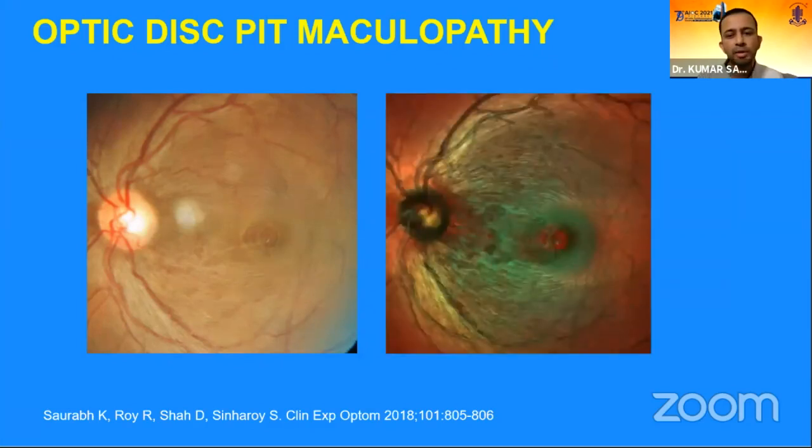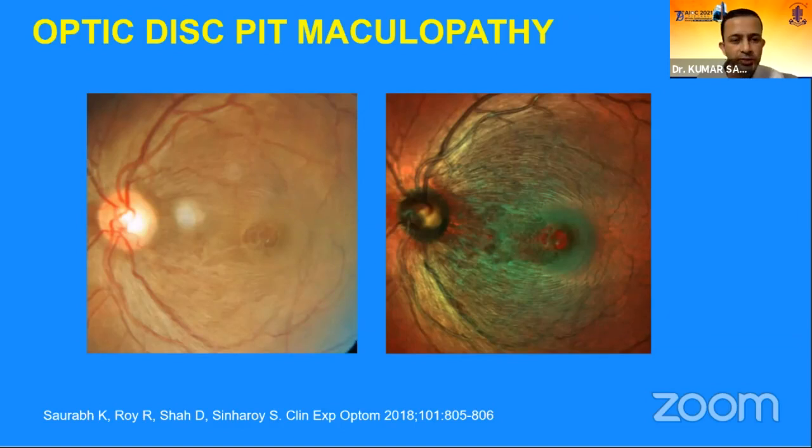So if we do a multicolor image here, we can see that the fovea is obviously thickened, but the thickness is extending from the fovea towards the arcades and along the papillomacular bundle, pointing towards the disc. So it gives us a further clue that probably this thickness is because of the optic disc pit maculopathy.